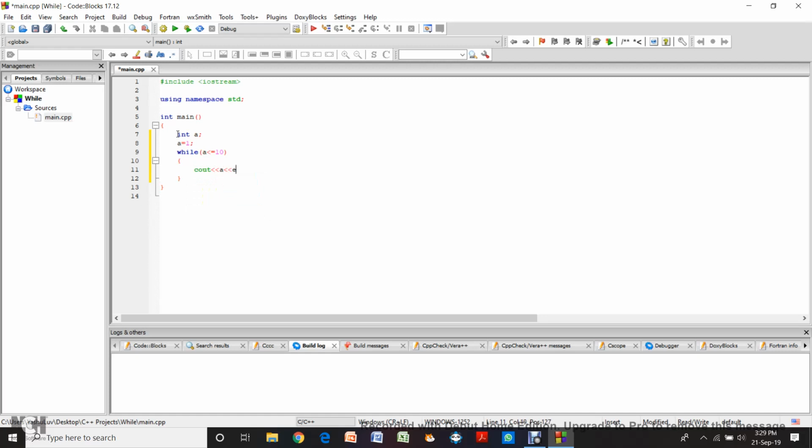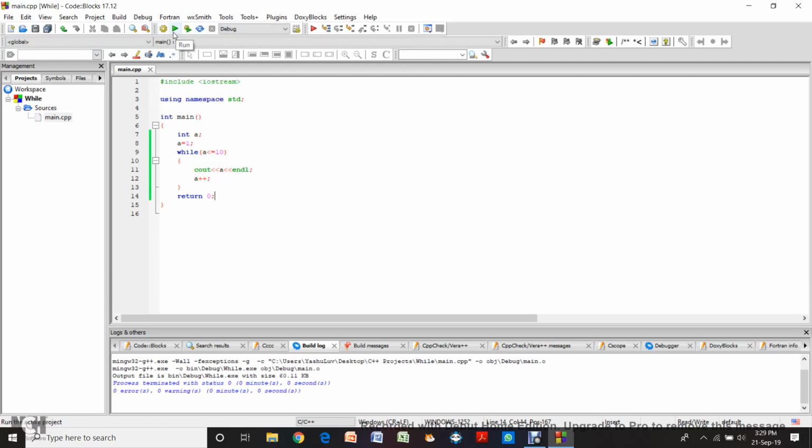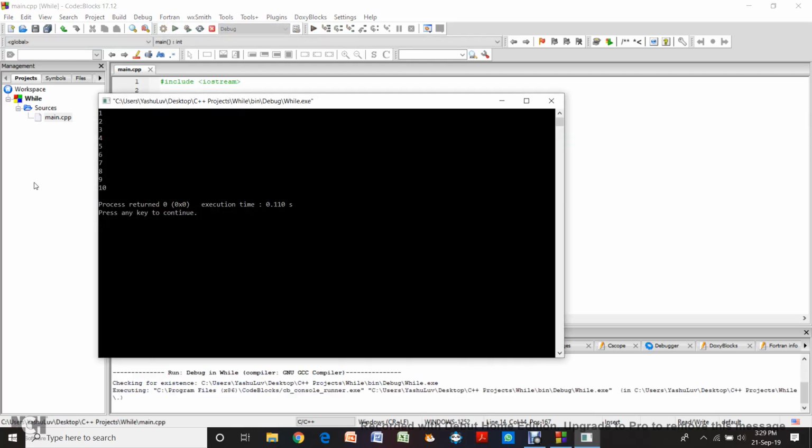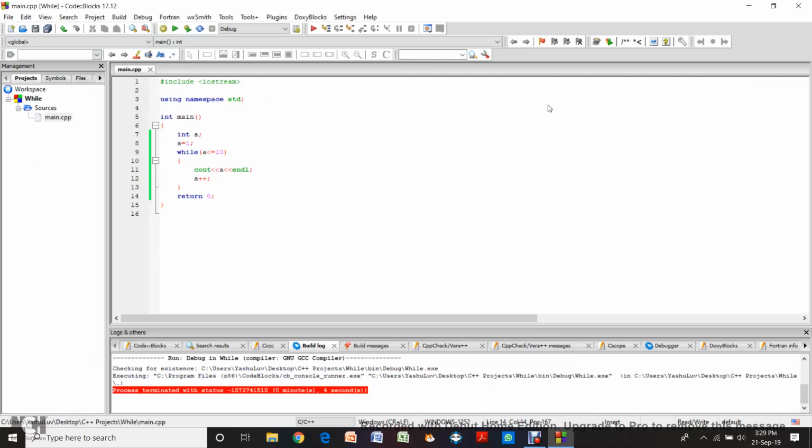Here we are going to write cout a and then endl. And then we are going to increment a. So what is going to happen is that until it reaches 10, it will just keep on going and counting numbers. Now let's build it. It's done. Okay, now let's run it. See, 1, 2, 3, 4, 5, 6, 7, 8, 9, 10. So this is for the increment.